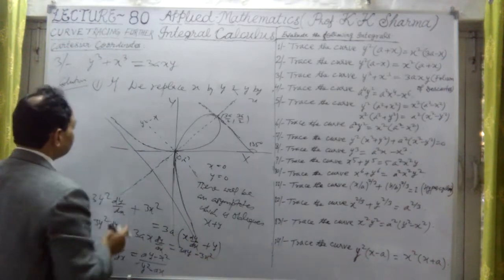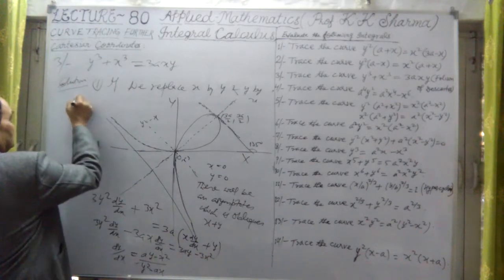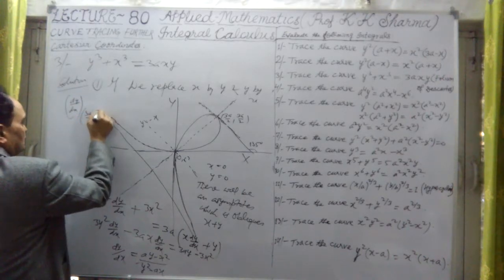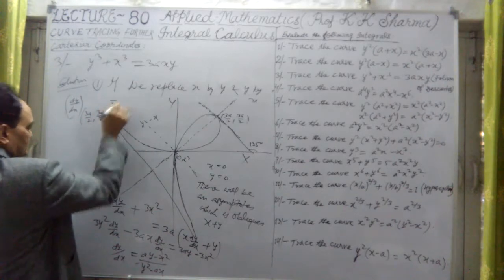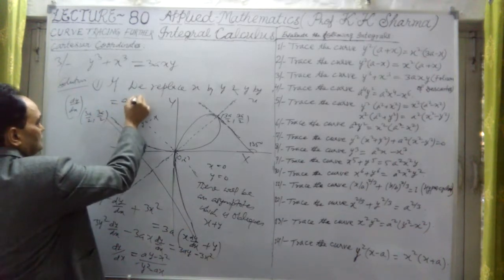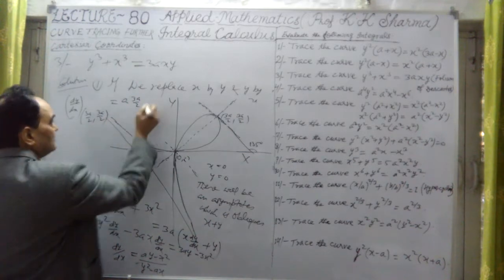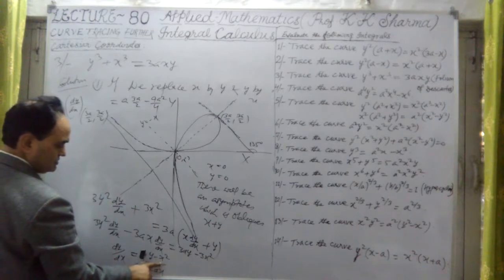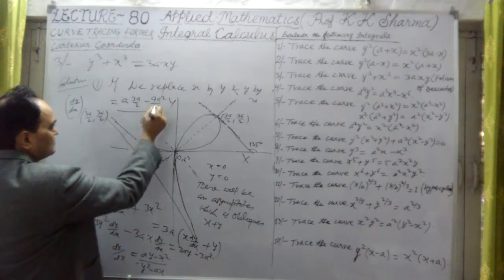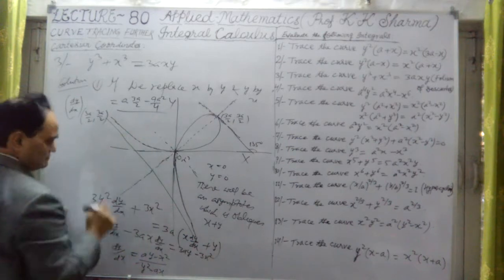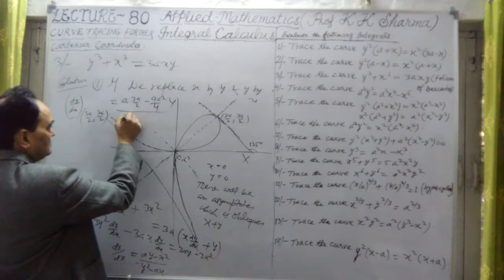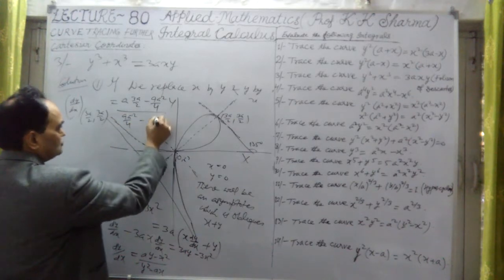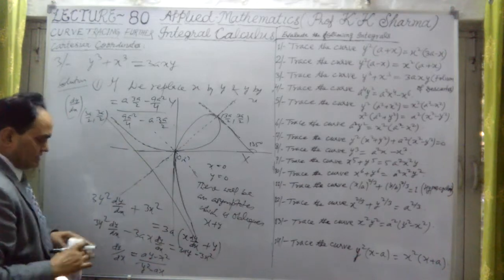This is d by dx at the point 3a by 2, 3a by 2, which will give us a into 3a by 2 minus 9a square upon 4, that is 3a by 2 whole square, x square, divided by, in the denominator we will have y square, that means 9a square upon 4 minus a into 3a by 2, x is 3a by 2.